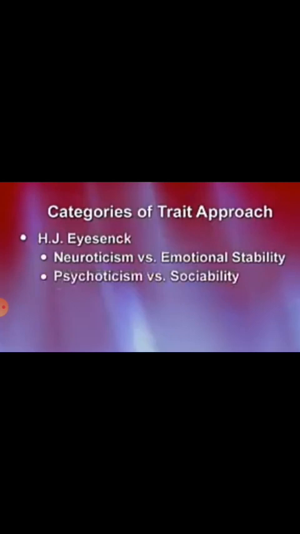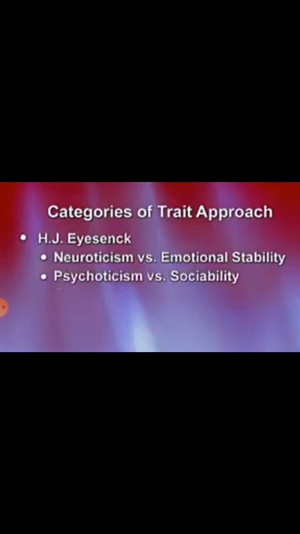At one extreme of the dimension we find people who are neurotic. They are anxious, moody, touchy, restless, and quickly lose control. And at the other extreme lie people who are calm, even tempered, reliable, and remain under control.